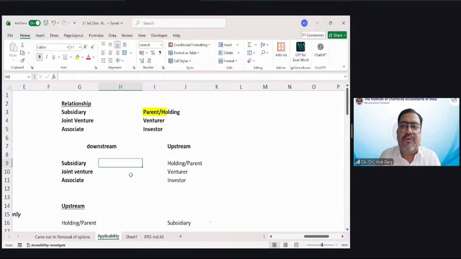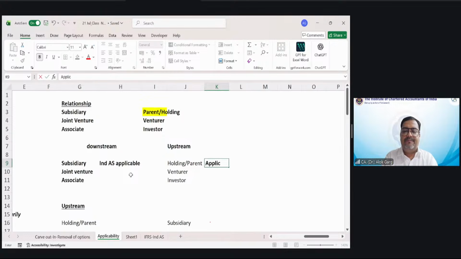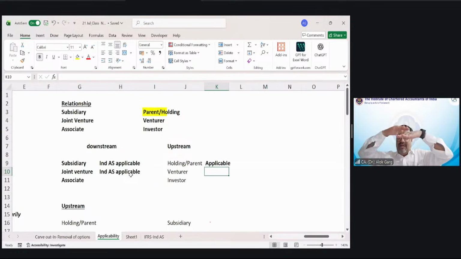Now, let me ask you a question. If Ind AS is applicable to a subsidiary company, whether it is applicable to the holding or parent, yes, it is applicable. If Ind AS is applicable to the joint venture, whether it is applicable to the venturer, on the upstream only holding is covered. Venturer and investor are not covered. Not applicable.